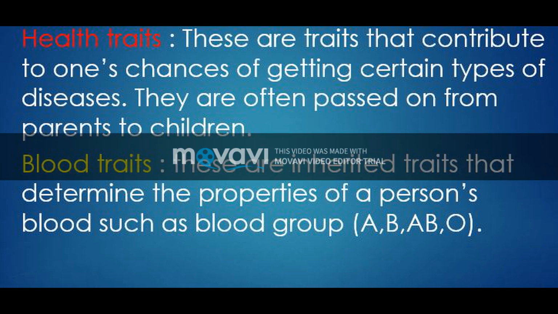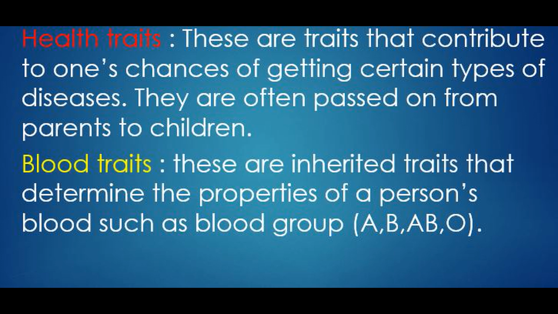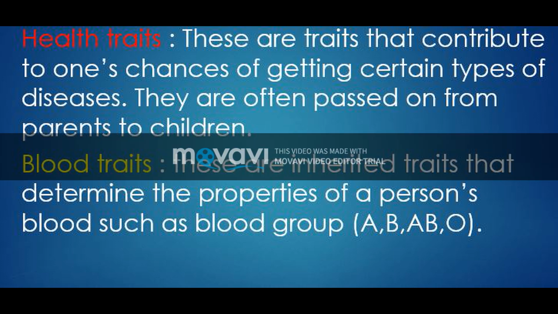Either you may have your mother's blood group or your father's blood group, because these are inherited traits that determine the properties of a person's blood. That's why you get your blood group same as your father or mother.